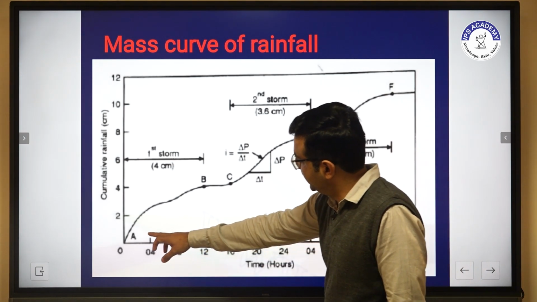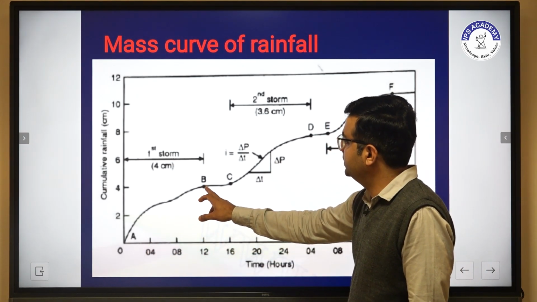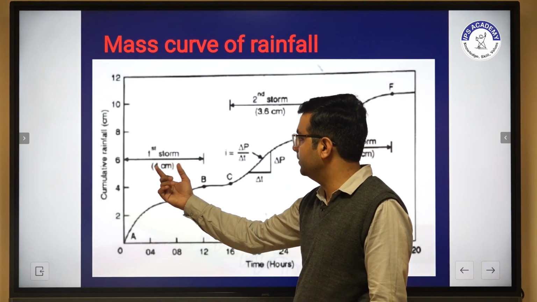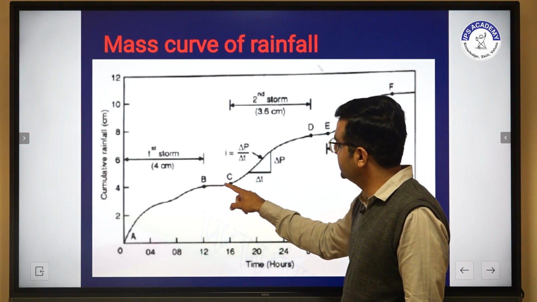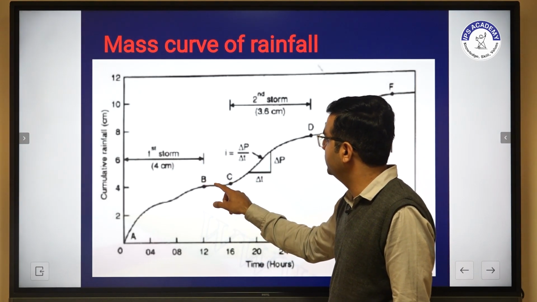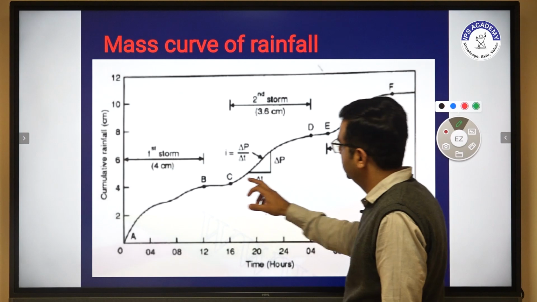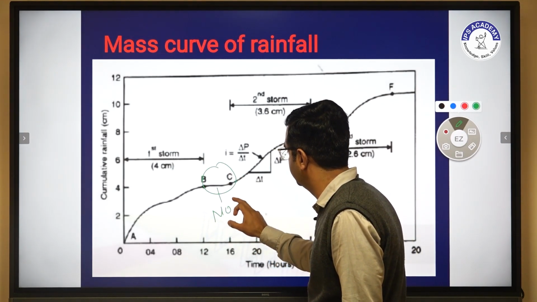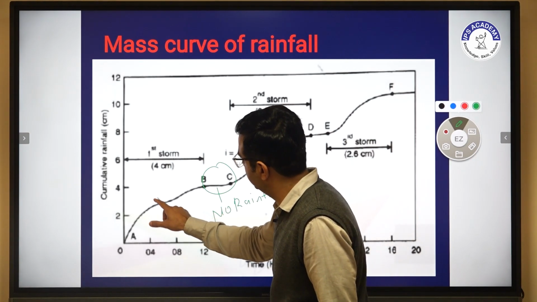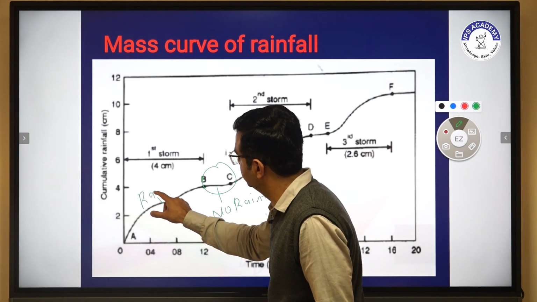From A to B, it shows a storm of 4 centimeter. This is a stationary part where there is no rainfall. This part is a dead part with no rainfall. This part is where rainfall is measured.